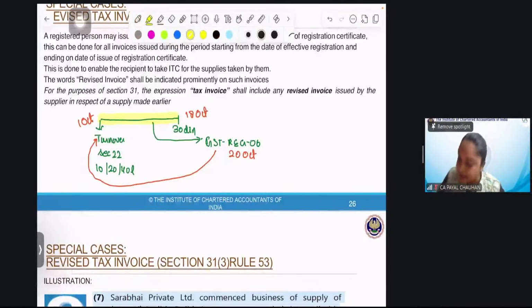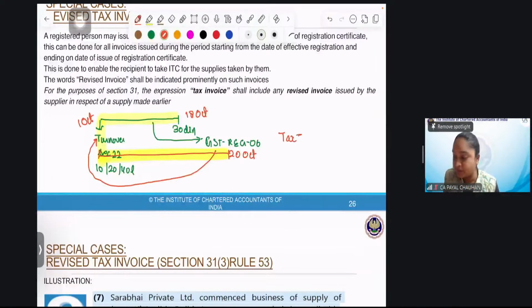Then I need to issue a revised tax invoice for the period from 1st October to 20th October. Why am I doing this at this certain point of time? I was not registered, so I could not issue a tax invoice. Since I was not registered, I could not issue a tax invoice, but my registration was effective from a back date.